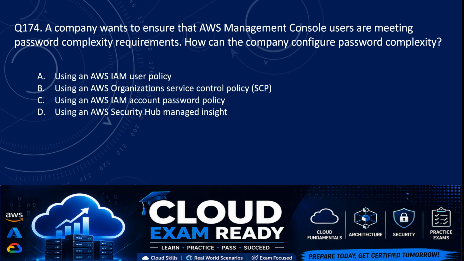So we have options. Option A, using an AWS IAM user policy. Option B, using an AWS Organizations service control policy. Option C, using an AWS IAM account password policy. And option D is using an AWS Security Hub managed insight. So the correct answer here is option C, which is using an AWS IAM account password policy.